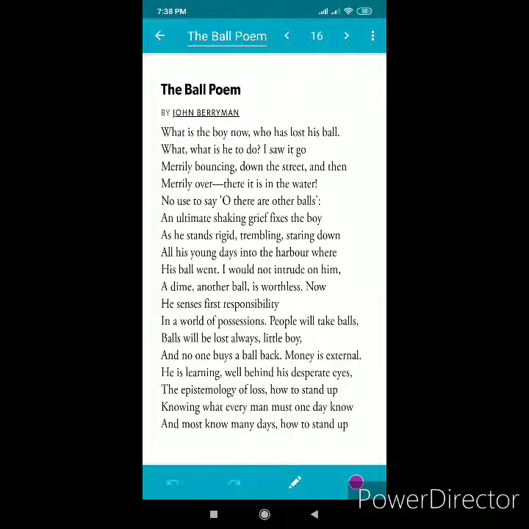Here, firstly, he used repetition. Repetition is using a word, phrase, or clause a number of times with the purpose of emphasis or to provide unity to the poem. Look at the second line, what. Here the repetition of the word what emphasizes the helplessness of the boy who cannot retrieve the lost ball. Retrieve means to get.